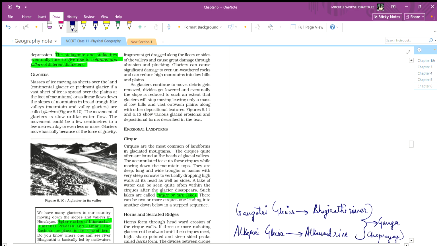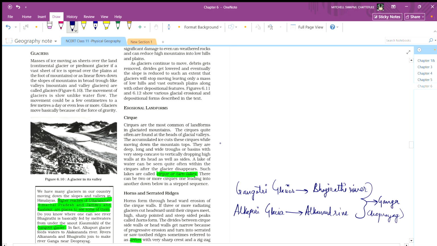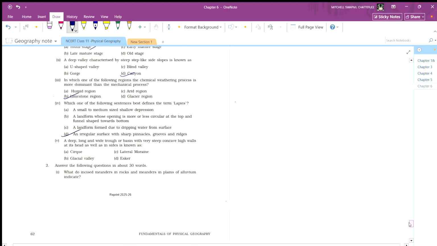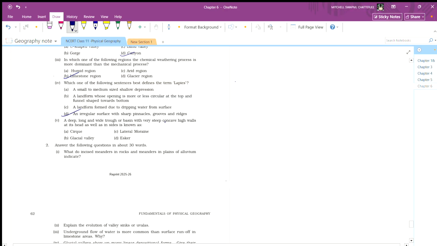Here are the most common landforms: cirques, quite often found at the head of a glacial valley. The accumulated ice cuts these cirques while moving down the mountain top. They are long, wide, broad basins with steep, concave, vertically dropping walls. Yeah, exactly. So these are cirques.